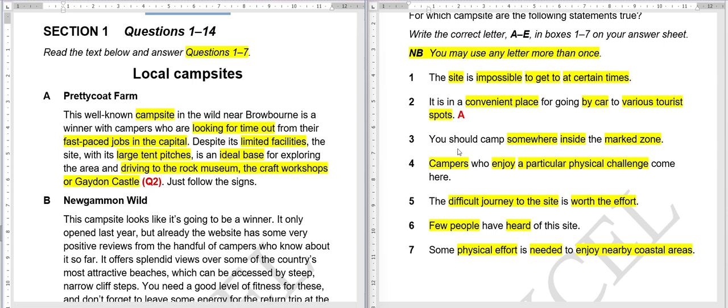You should camp somewhere inside the marked zone. Is there any mention of marked zone? No. Campers who enjoy a particular physical challenge, although there are limited facilities, there is no mention of physical challenge. Difficult journey to the site is worth the effort. We don't know whether reaching this particular site is difficult or not. Few people have heard, we don't know about that. There is no mention of this. Some physical effort, coastal areas, there is no mention of coastal areas. There is mention of rock museum, craft workshops, garden castle, but not of any coastal areas. All right, and nothing about physical effort. So only the second question is our answer in this paragraph.